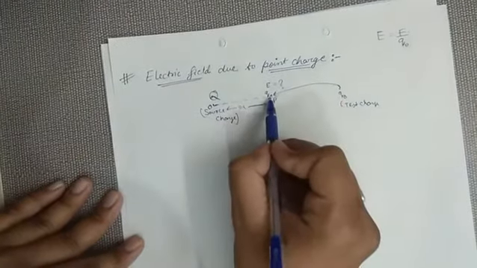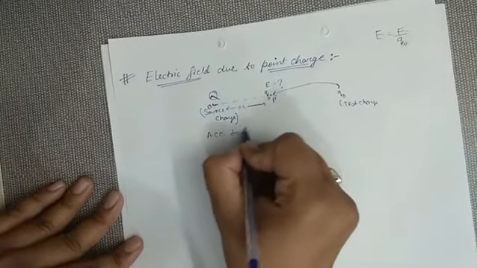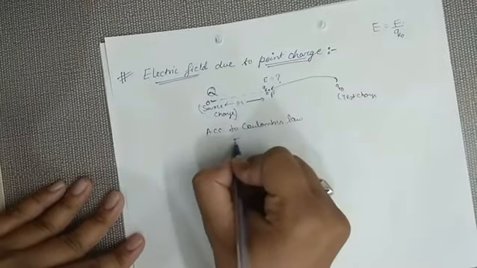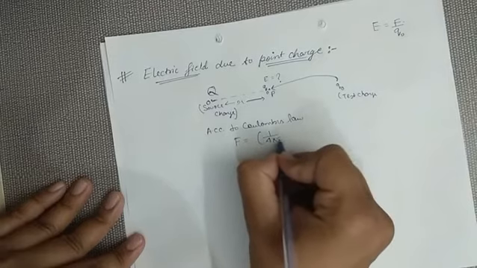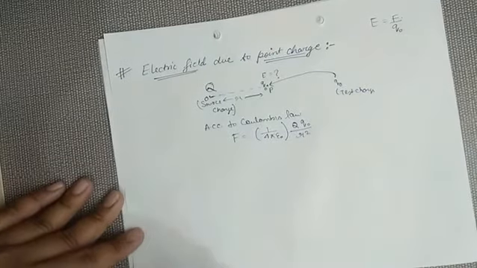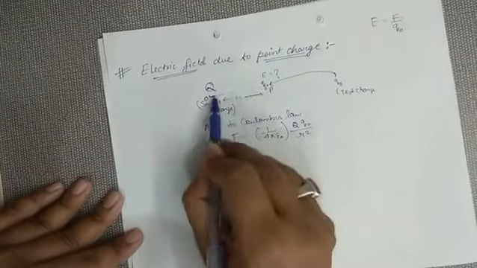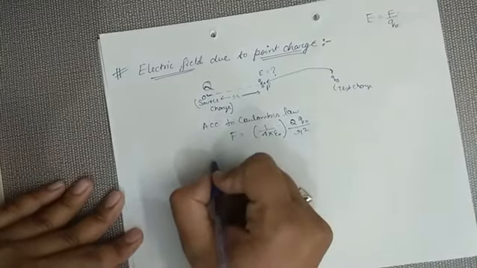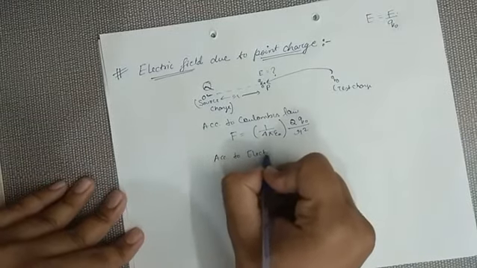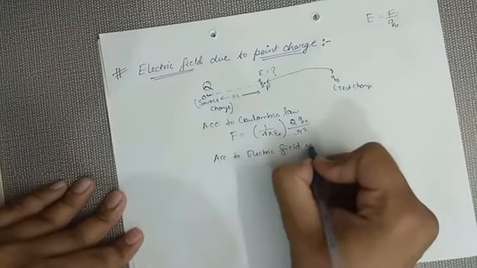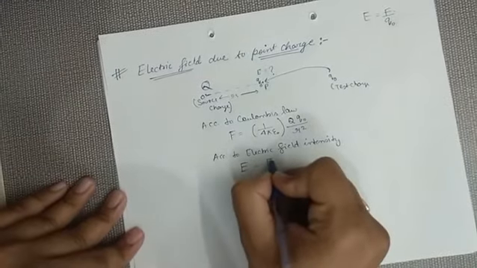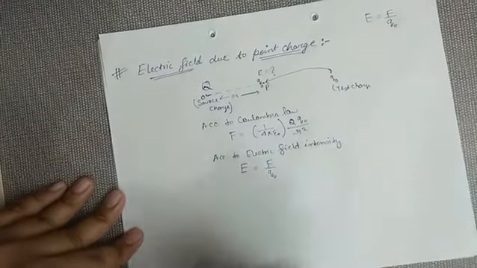On placing this charge here, according to Coulomb's law, what will be the force between these two charges? That is F equals 1 upon 4 pi epsilon naught, first charge times second charge, upon the square of distance. This will be the force acting between both of them. And according to the definition of electric field intensity, electric field E is defined as force experienced per unit charge.